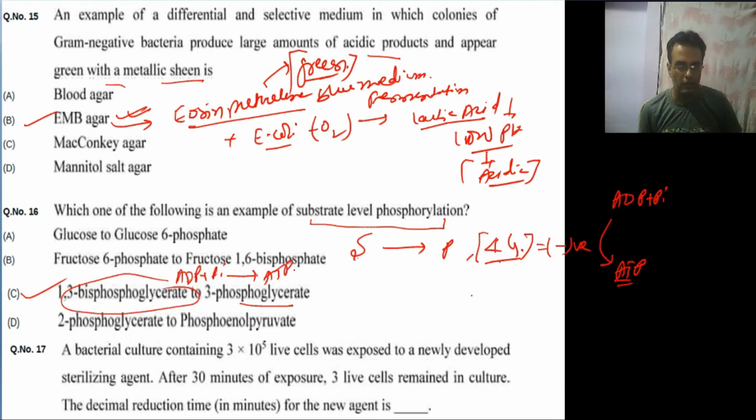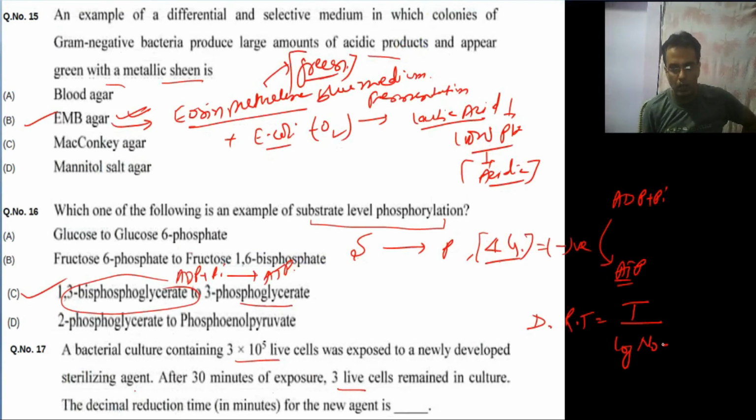Next question, a bacterial culture containing 3 into 10 to the power 5 live cells is exposed to a newly developed sterilizing agent. After 30 minutes of exposure, 3 live cells remain in the culture. Decimal reduction time. This is from food technology. Decimal reduction time is calculated as T divided by log N0 minus log Nt, where T is time, which is given as 30 minutes, and initial number of cells is 3 into 10 to the power 5.